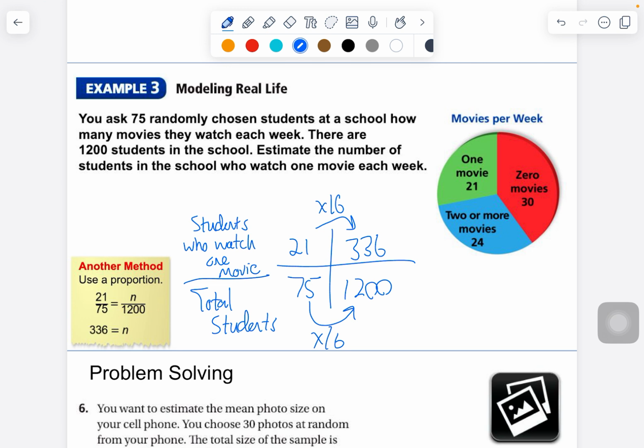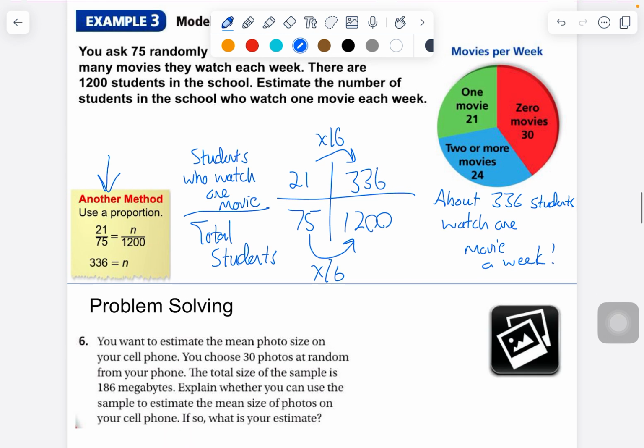That would be called our solution sentence. Now, we don't know for sure. That's why I said about. And you can see down here, you could have just set up a proportion where you cross multiply. Essentially, that's what I did with my little table.